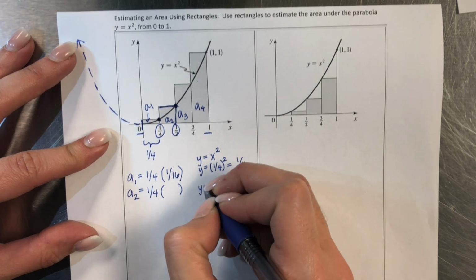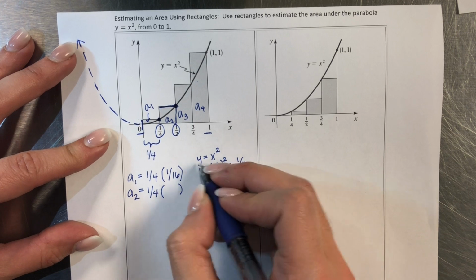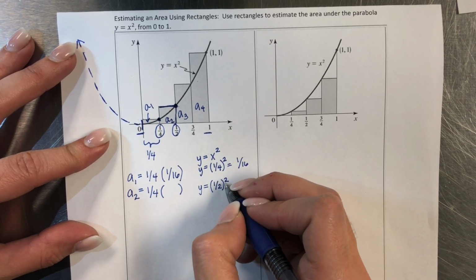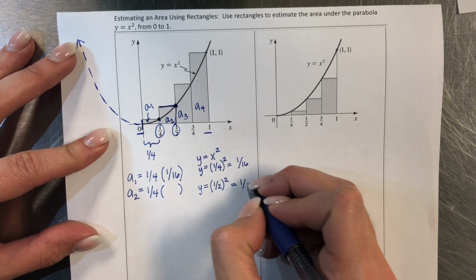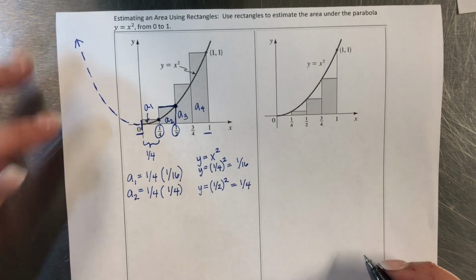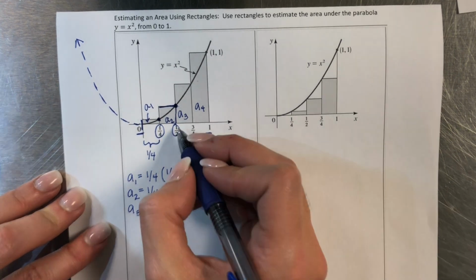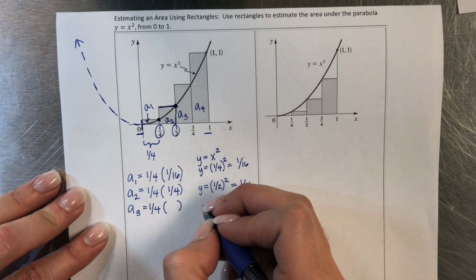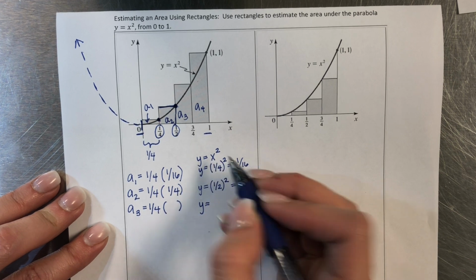So again, I can plug in that x value, 1/2, into the y equals x squared, all right, to get its y value. 1/2 squared is 1/4, so the height of A sub 2 is 1/4. And we just continue like that. 2 more rectangles to go. So A sub 3, the width, 1/4. The height we will find by plugging in the x value into y equals x squared.